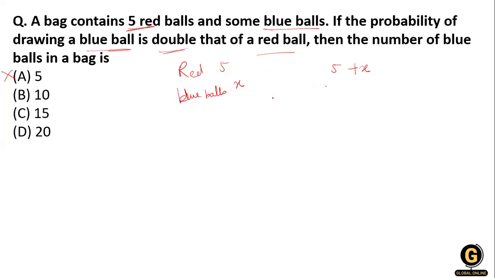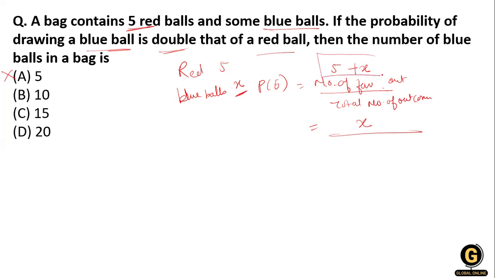Now, what is the probability formula? It is the number of favorable outcomes divided by the total number of outcomes. The favorable outcome is what we want, the blue balls, that means X. So the favorable outcome is X, and the total number of outcomes is this one. So I can write X plus 5, like this.